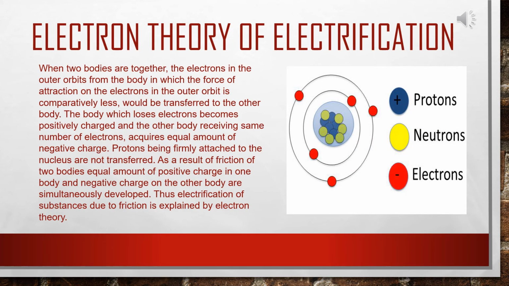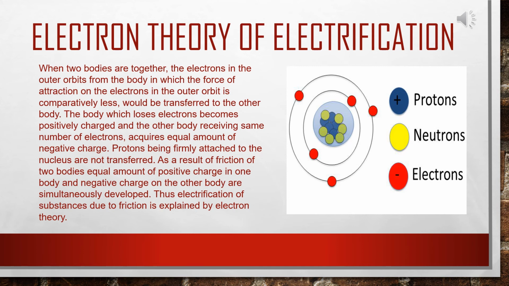Electron theory of electrification. First, I am telling you the structure of an atom. See the diagram. You know that structure. At the center of the atom there is the nucleus. Within the nucleus, protons and neutrons are there. Protons are positively charged particles and neutrons are neutral. And around the nucleus there are orbits. Electrons are rotating through the orbits and electrons are negatively charged.